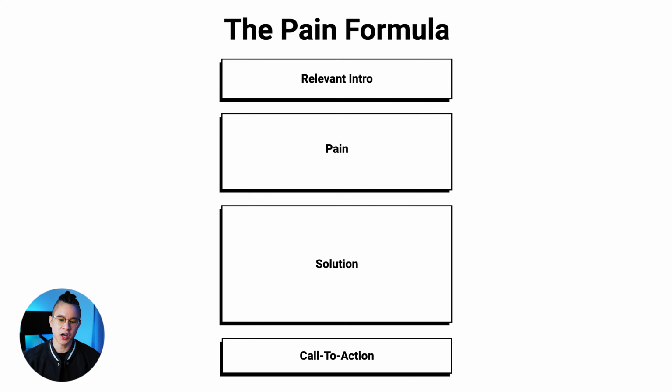All you really do is you're talking about your relevant intro, the pain that the person experiences, how you solve that pain, and then you have a call to action, which is typically to book a meeting on your calendar or have them give you their schedule and you book a time to actually talk.